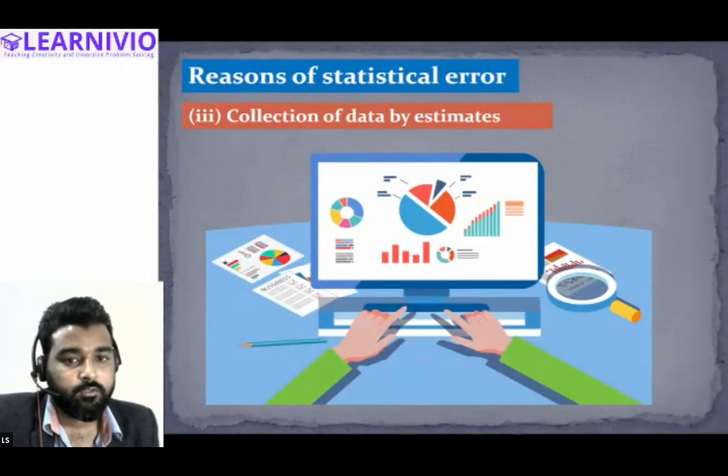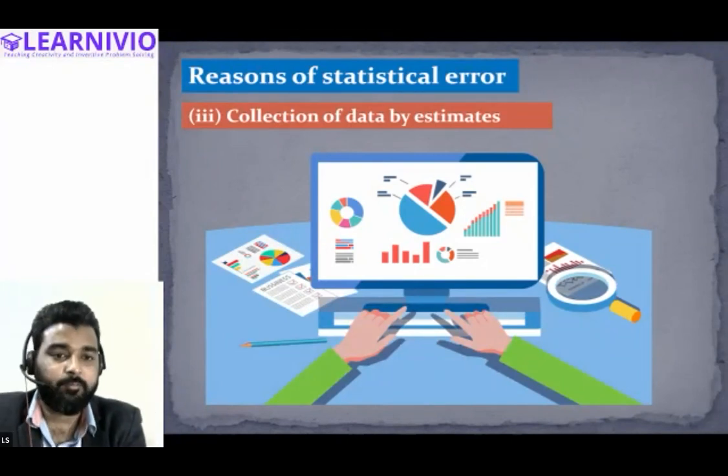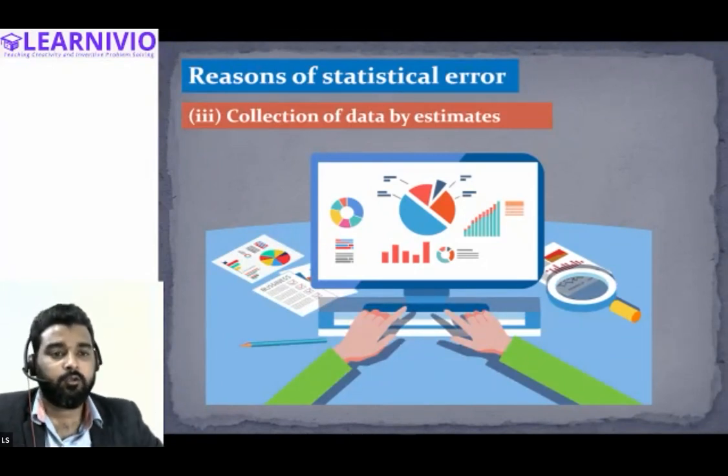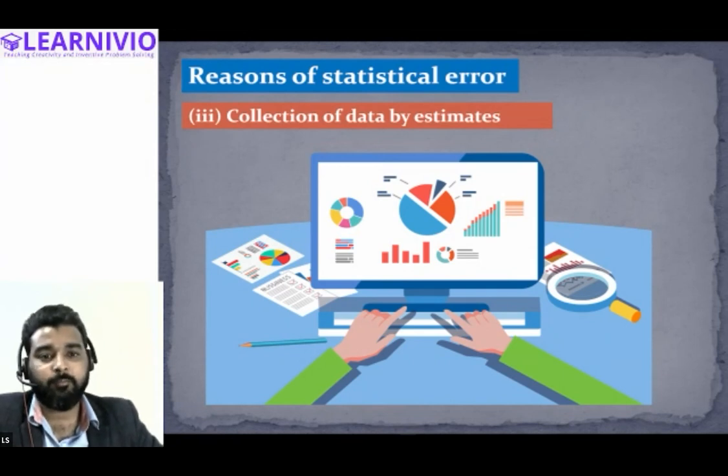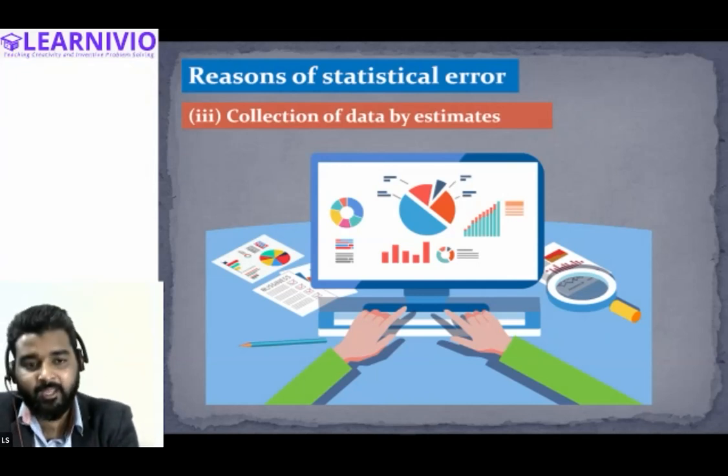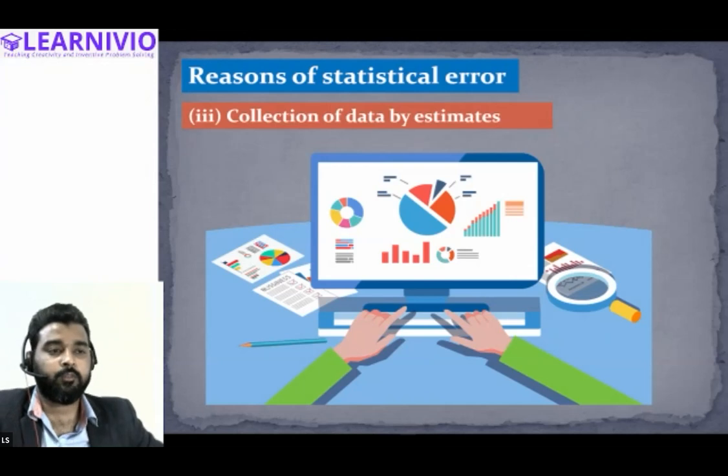And see, what is happening this time? We are not talking about the sample. We are talking about the data that we have collected. The data that we are collecting is based on estimate. For example, I want to survey regarding which toothpaste most consumers use.